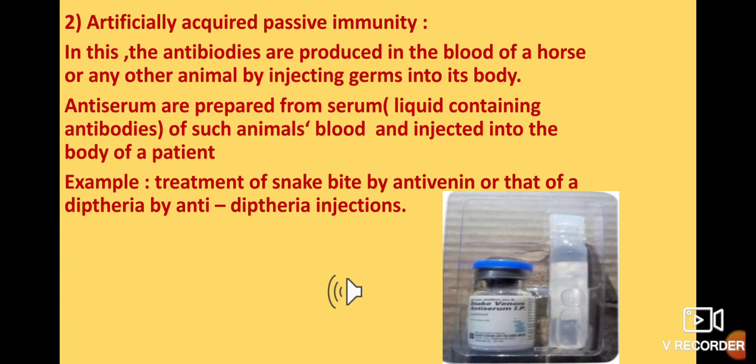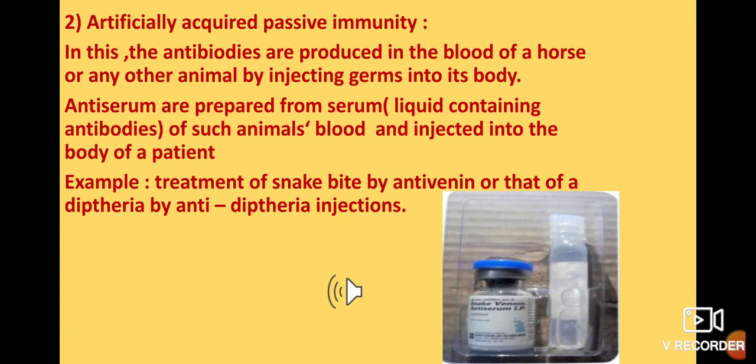For example, this anti-serum will be injected into the body of a patient who has been bitten by a snake. The anti-serum consists of antibodies, which directly go and kill the germs, and the patient can recover. Similarly, in a diphtheria patient, anti-diphtherial antibodies are injected into the body.